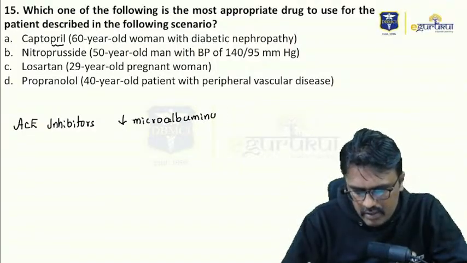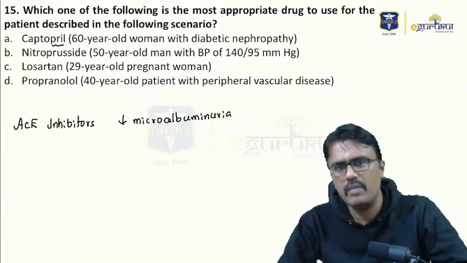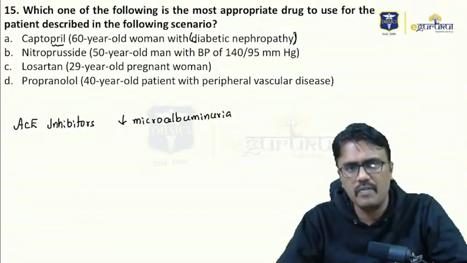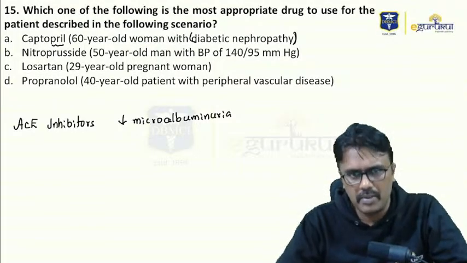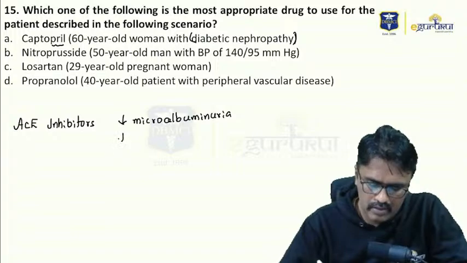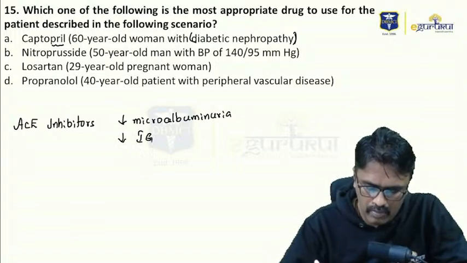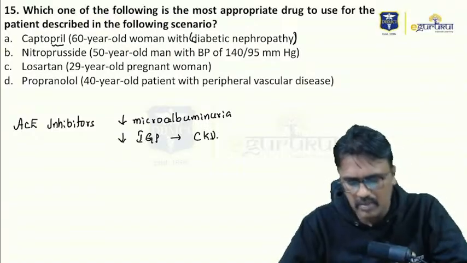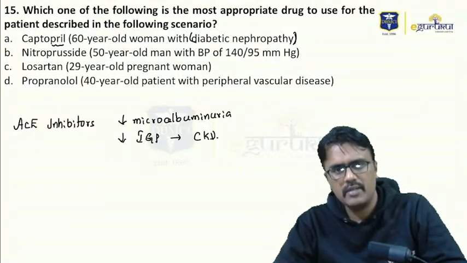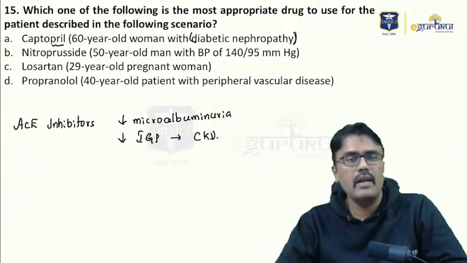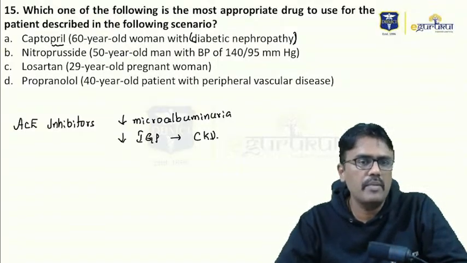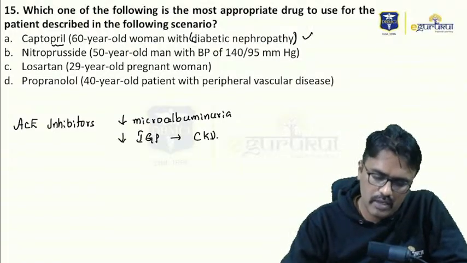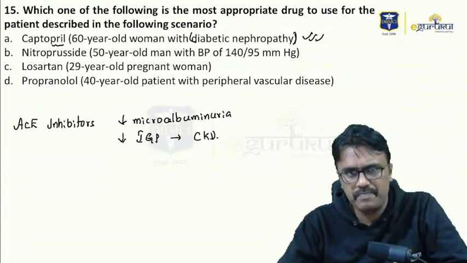This is very important in a patient with diabetic nephropathy, where you have to decrease microalbuminuria. Second, they also decrease intraglomerular pressure, which is useful in CKD. So you can use ACE inhibitors in a diabetic patient, you can use them in CKD, and even in a patient having only microalbuminuria, you can use an ACE inhibitor or an ARB. So this is the right scenario, you can use it.